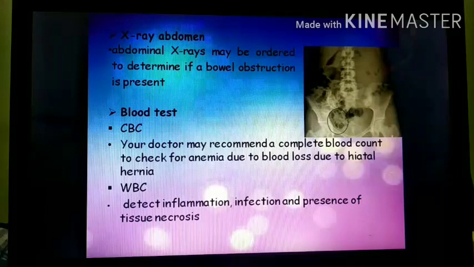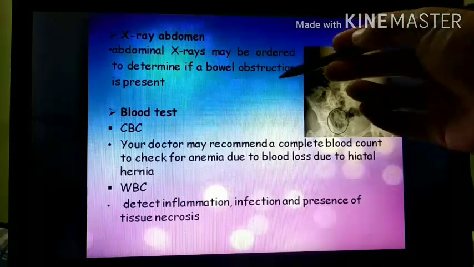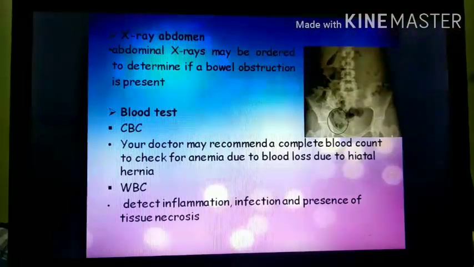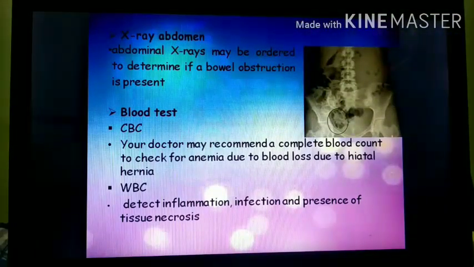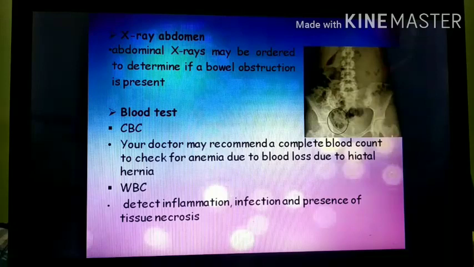X-ray abdomen. X-ray may be ordered to determine if bowel obstruction is present. If there is bowel obstruction, intestinal obstruction, then in that condition X-ray abdomen can also be seen.